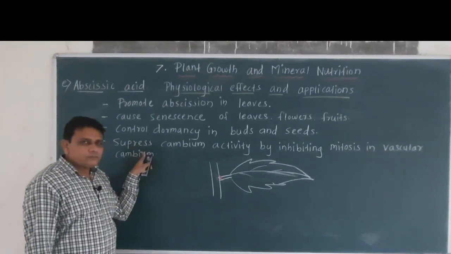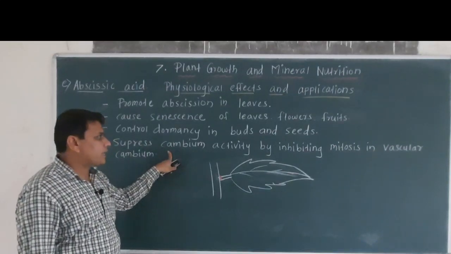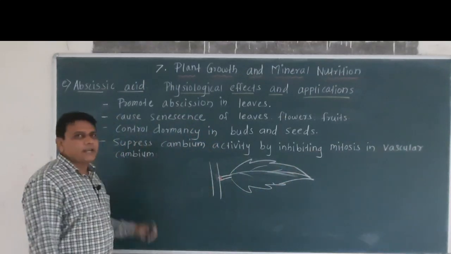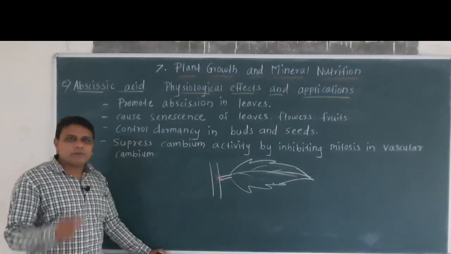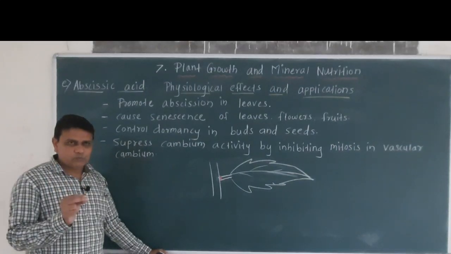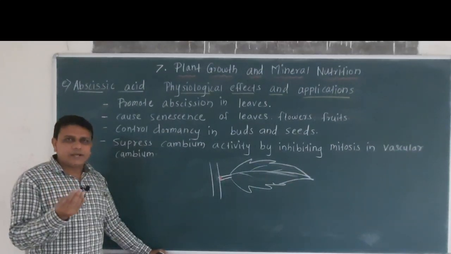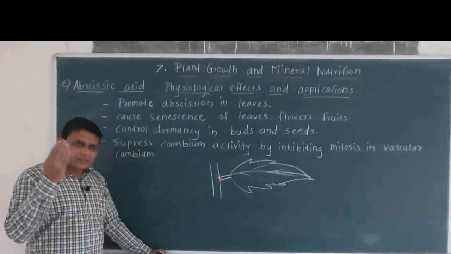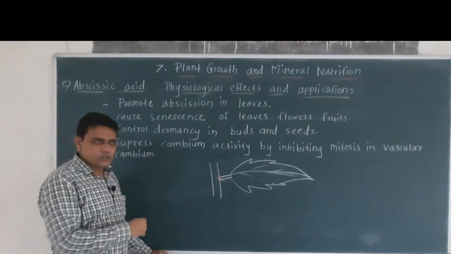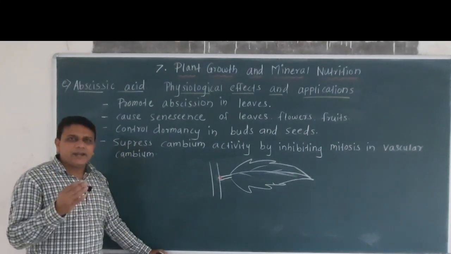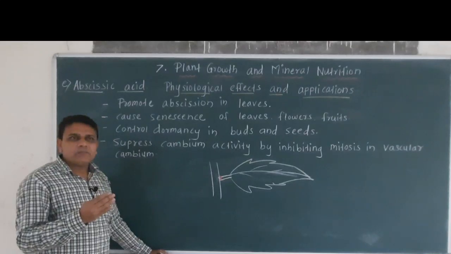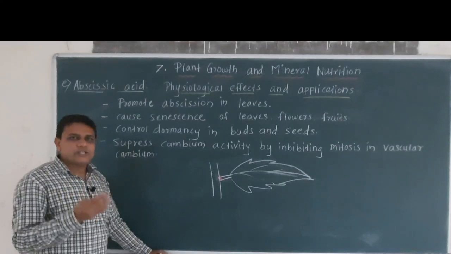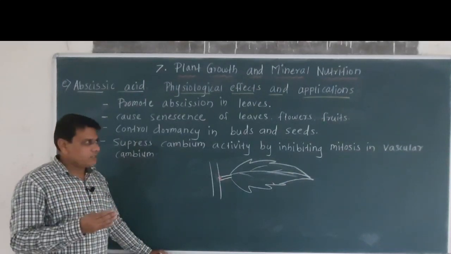Then abscisic acid suppresses cambium activity by inhibiting mitosis in vascular cambium. Now vascular cambium is a type of meristematic tissue which undergoes cell division, and the cells produced by this cell division, that is mitosis, get added either to xylem or to phloem. So xylem and phloem are vascular tissues found in plants.